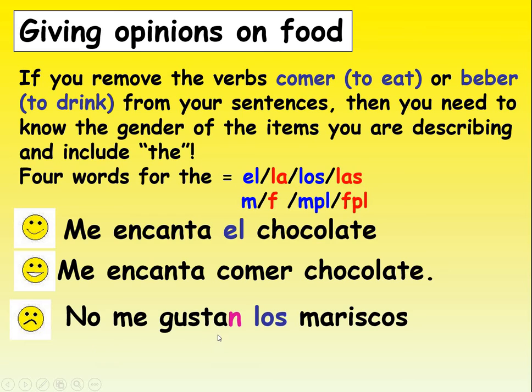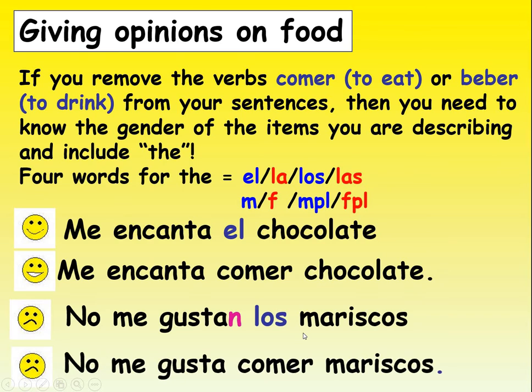Same for this one here. If I was going to say I don't like to eat seafood, I would not need that word for the. I just need to eat there. It's almost like it replaces it, okay?